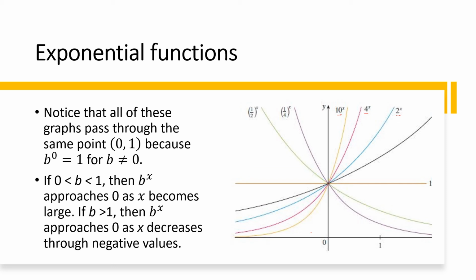Now, if b is greater than 1, ito yon. If b is greater than 1, then b raised to x approaches 0 as x decreases through negative values. For example, 10 raised to x, 4 raised to x, 2 raised to x, right?